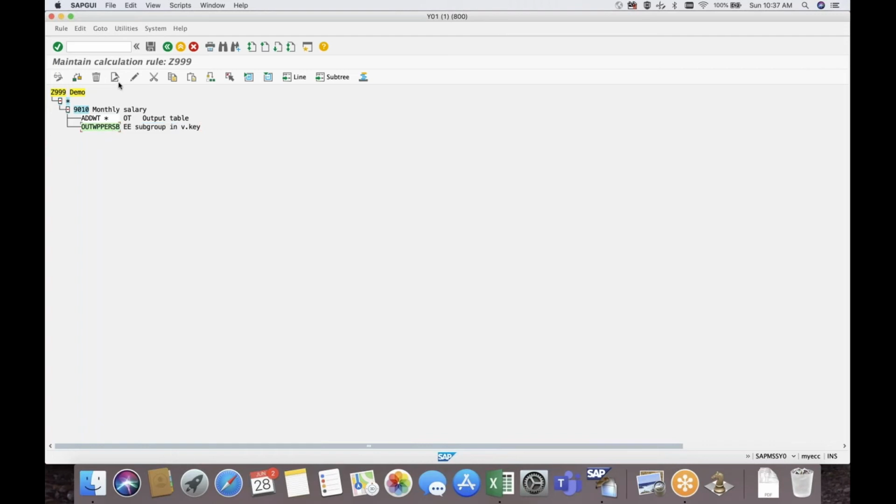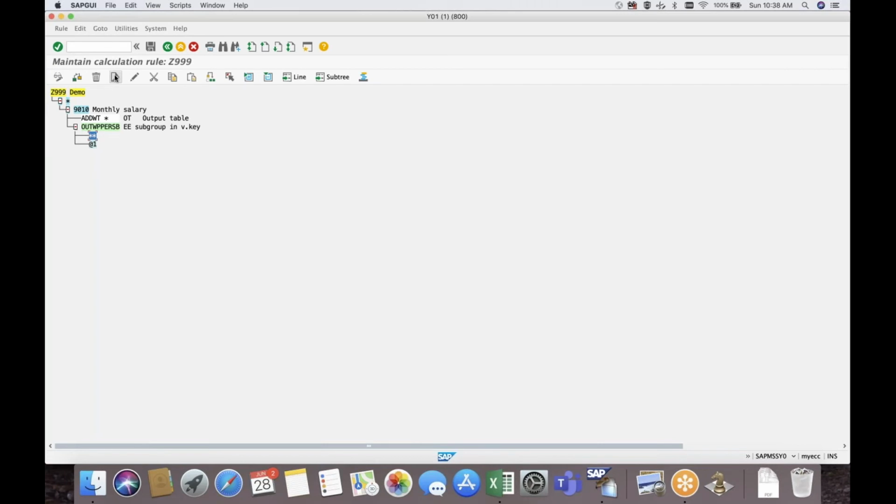When you select employee subgroup, you will get a 2-digit place because employee subgroup is 2-digit. Initially, I will type star and then I will give @1. So this is the employee group from which I want to deduct 10%. For the rest, it will go to star. Whenever you define any group, it will go to that; if that is not available for the rest of the employee groups, it will go to star. This is how we can compare: for this company code, this logic; for that company code, another logic.